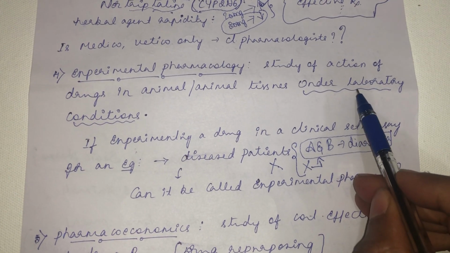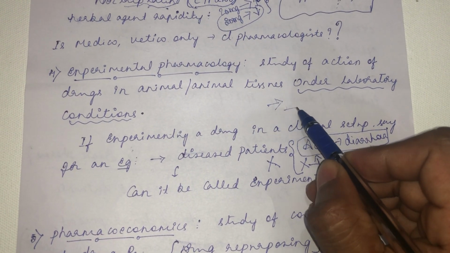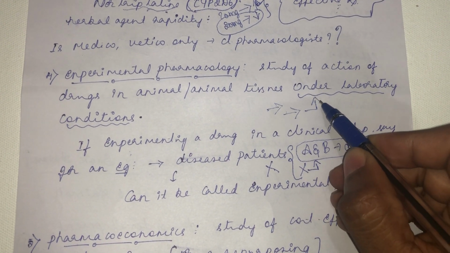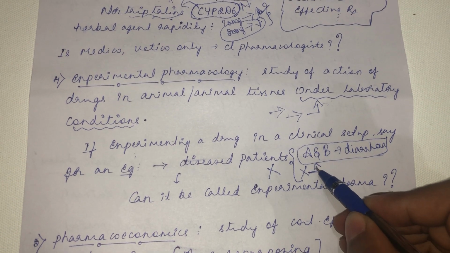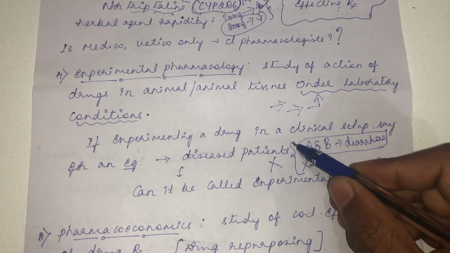In experimental pharmacology the work is under laboratory conditions. Under laboratory conditions, similar species will be taken, similar age will be taken. Many parameters will be controlled when you are performing an experiment under laboratory conditions. Whereas in a true clinical condition, you cannot maintain such laboratory conditions. For example, patient A might be a male.